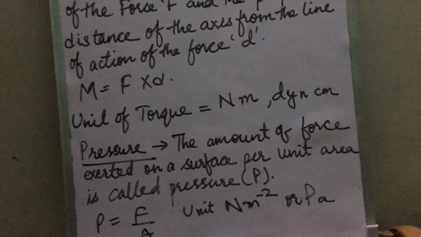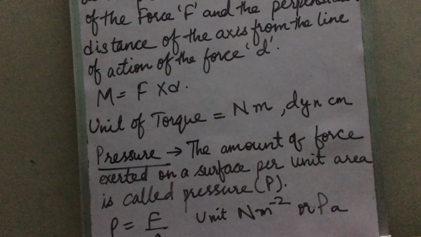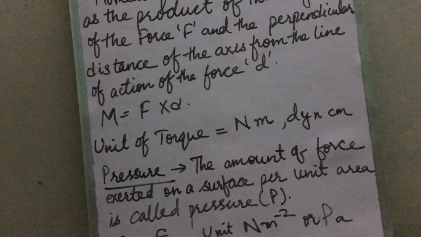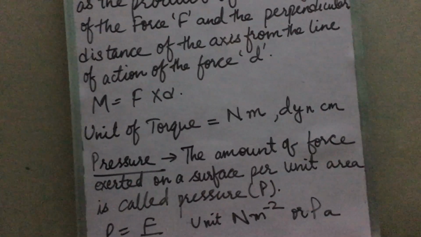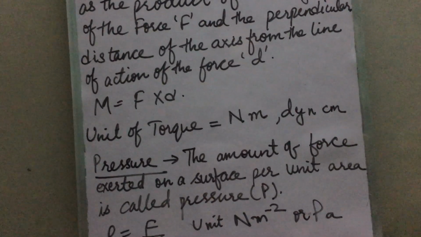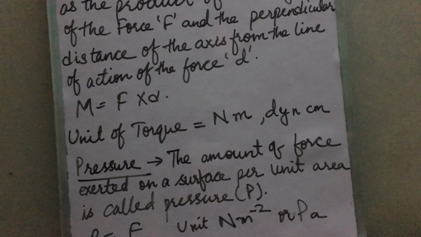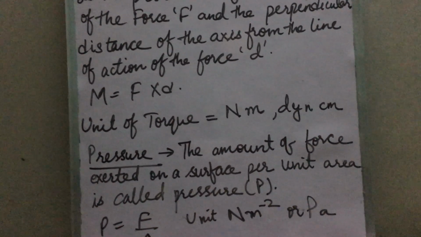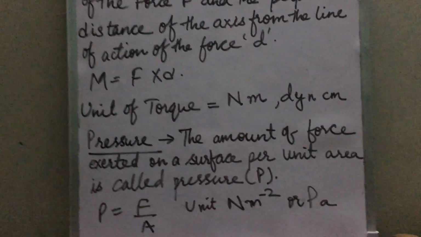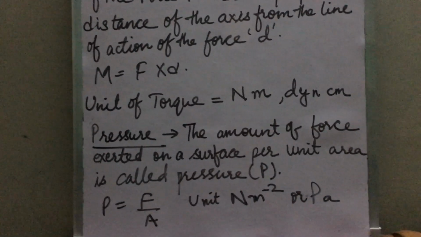For example, it is easier to hammer a sharp pin on a wooden surface than to hammer a blunt pin. Why is it difficult to hammer a blunt pin and easier to hammer a sharp pin? Because on a sharp pin the area is very less, due to which pressure is more and it will go easily inside the wall. Whereas on a blunt pin, the area is more. If area is more, the pressure is less and it is difficult for the nail to get inside the wall.